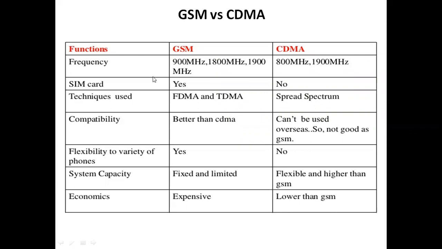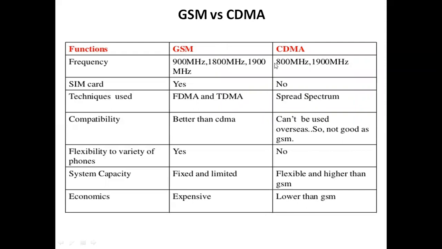So what are the differences we have between GSM and CDMA? First one is frequency. Second one is SIM card. In a GSM phone, we have a SIM card. We are using SIMs, whereas in CDMA, there is no SIM. If you use a CDMA handset phone, there is no SIM. And next, techniques used. We are using FDMA and TDMA techniques mainly in GSM technology. That is frequency division multiple access and time division multiple access.